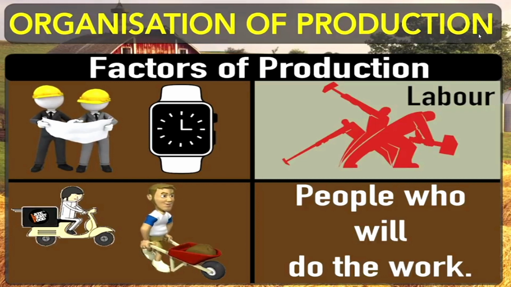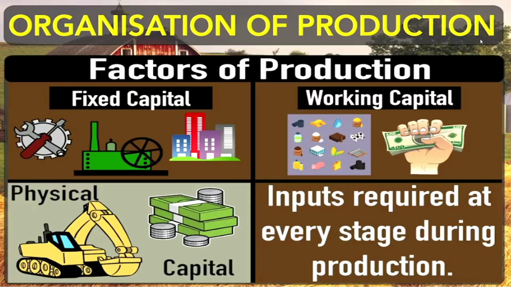Now we will move to the next one. Now we will talk about the next factor of production. It is called physical capital. Physical capital can be categorized into two sections: fixed capital and working capital. As you can understand from the word, fixed capital means capital that is fixed for a longer period of time, but not in banks. It is fixed in the form of different kinds of tools, machines, and buildings.